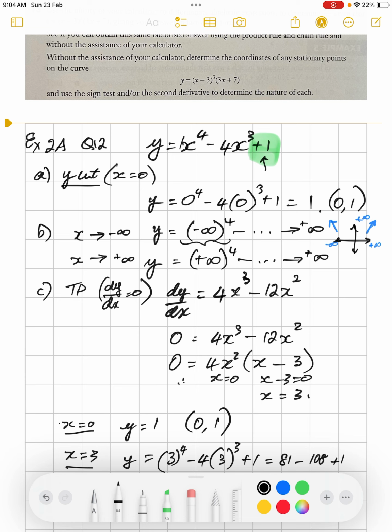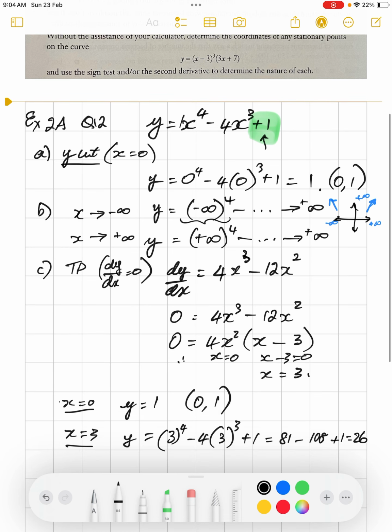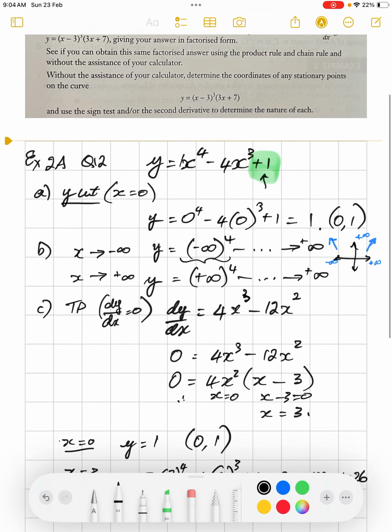And so 82 take away 108 is negative 26. Is that right? Okay. So at the point (3, negative 26), there's a turning point.